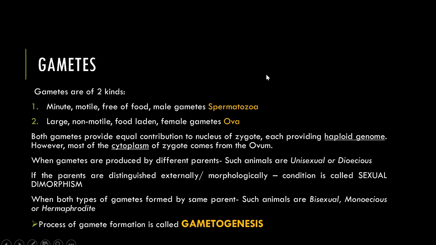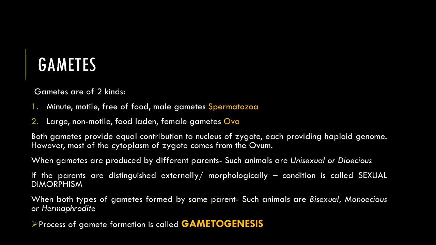Now both the gametes provide equal contribution to the nucleus of the zygote, each providing a haploid genome. So each gamete has a haploid number of chromosomes, and when they fuse together they form the diploid zygote. So they give equal contribution to the nucleus of the zygote. However, if we look at the cytoplasm, most of the cytoplasm of the zygote comes from the ovum.